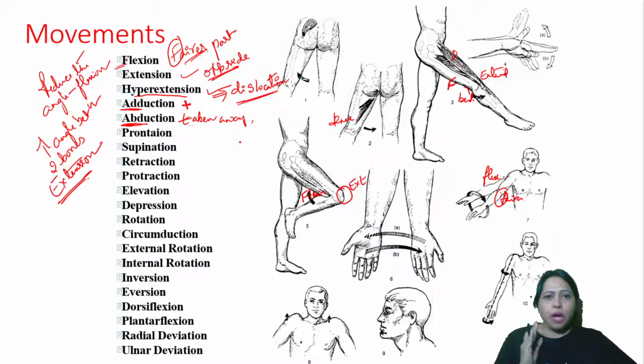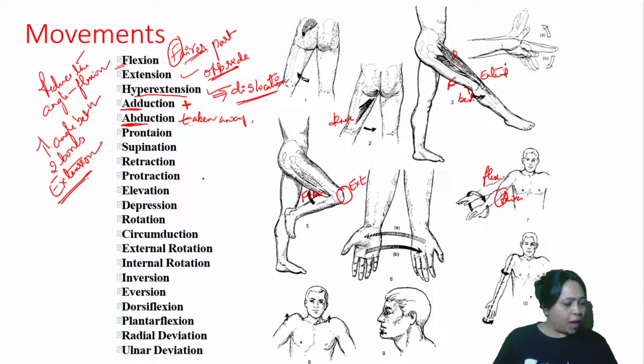Okay, so you have to have a midline to define adduction and abduction. Otherwise it will become just a deviation, medial and lateral deviation. So you have to have a midline to define the adduction and the abduction.